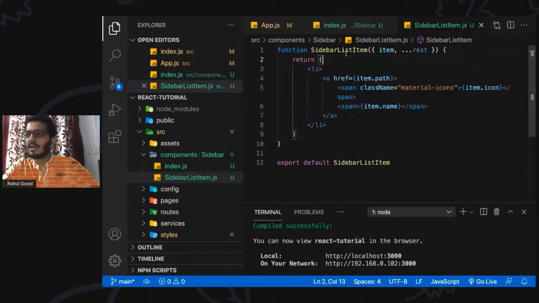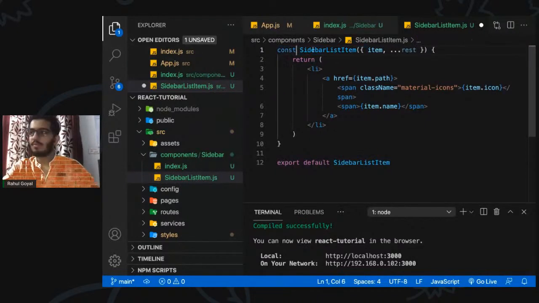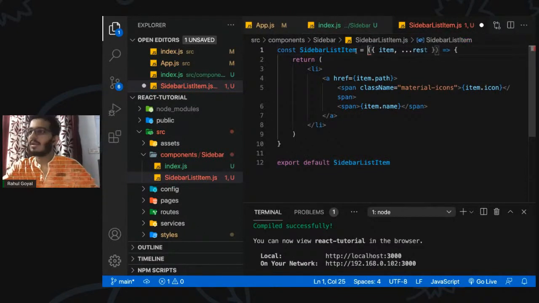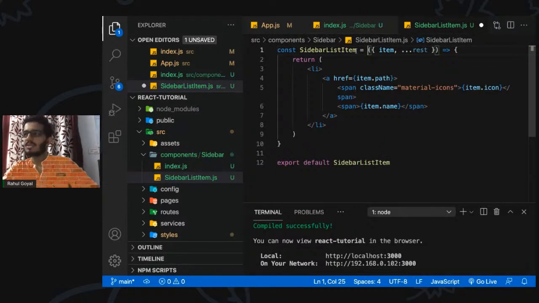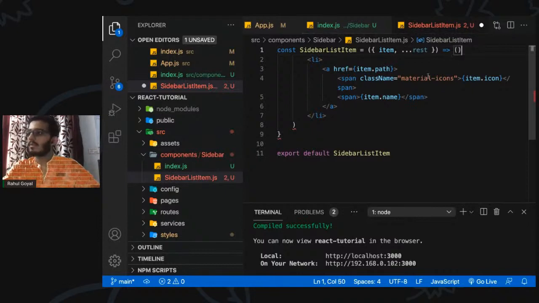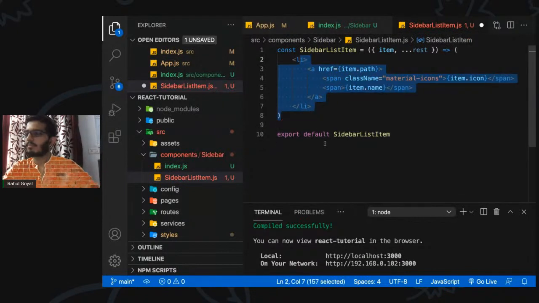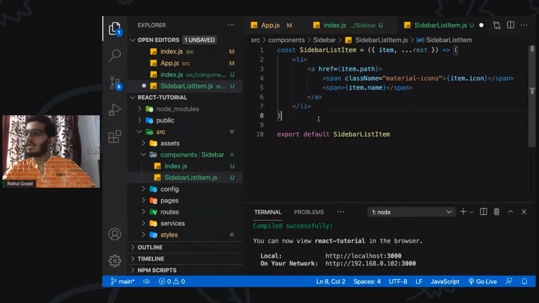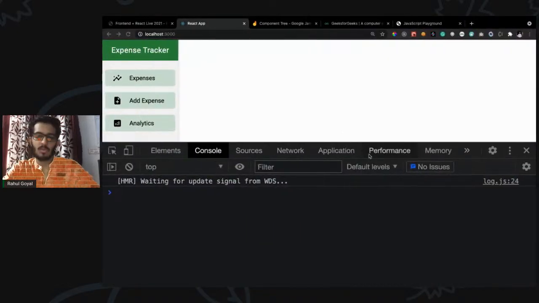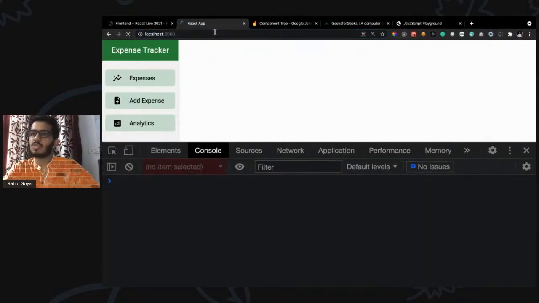So we are defining a function, sidebar list item, here, right? In JavaScript, we have the arrow function concept, so we can make use of that here. We'll be using arrow functions in all the functional components, because it seems like a cool and simpler syntax. So we can even remove this. Let me save it. You can see the same output as before with no error whatsoever.